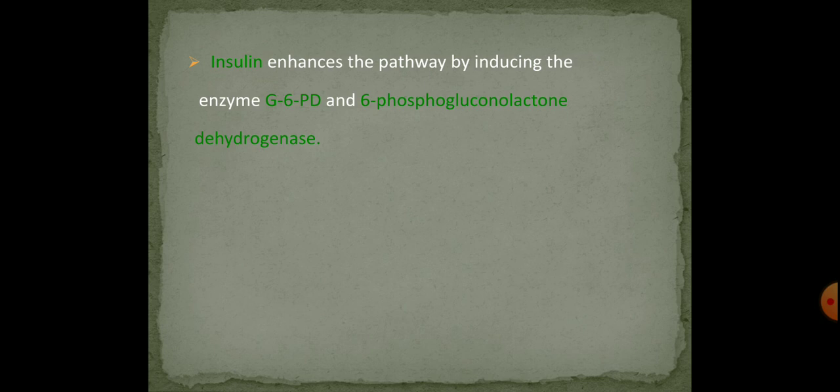Apart from it, the insulin also enhances the pathway by inducing the enzyme glucose 6 phosphate dehydrogenase and 6 phosphogluconolactone dehydrogenase.